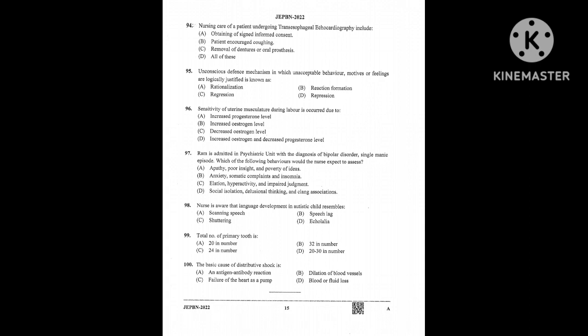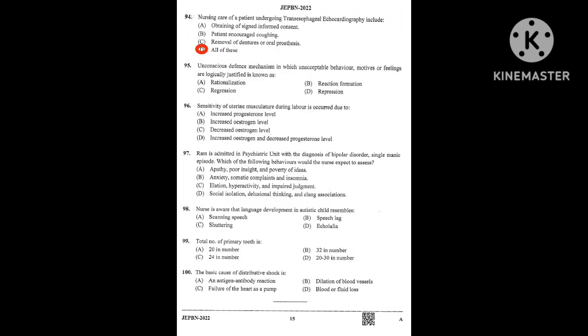Question number 94, nursing care of a patient undergoing transesophageal echocardiography includes option A, obtaining of signed informed consent. Option B, patient encouraged coughing. Option C, removal of dentures or oral prosthesis. Option D, all of these. So D is the right answer, all of these.